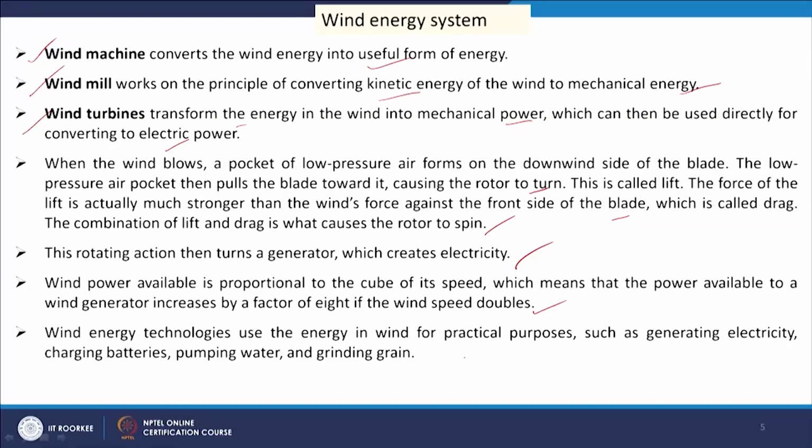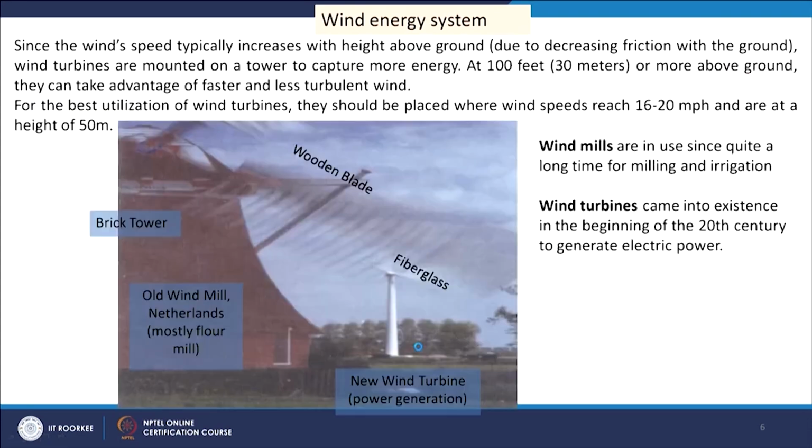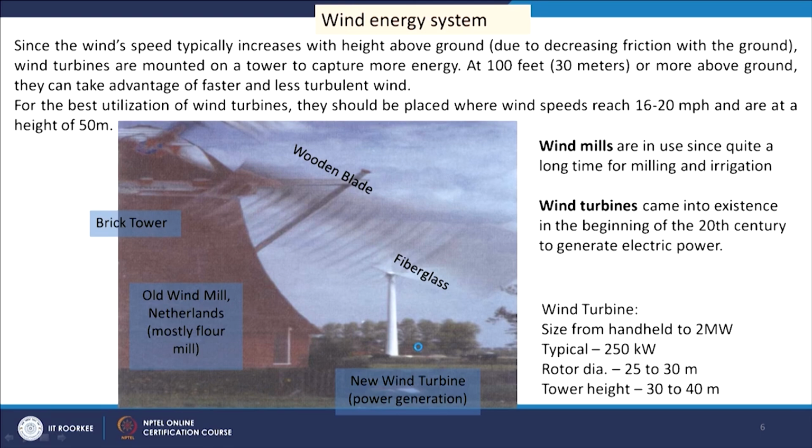Wind energy technologies use the energy in wind for practical purposes such as generating electricity, charging batteries, pumping water and grinding grains, as we have already discussed. Now, we will see the wind energy systems. This figure shows two systems, one is the old windmill and another is the new wind turbine.